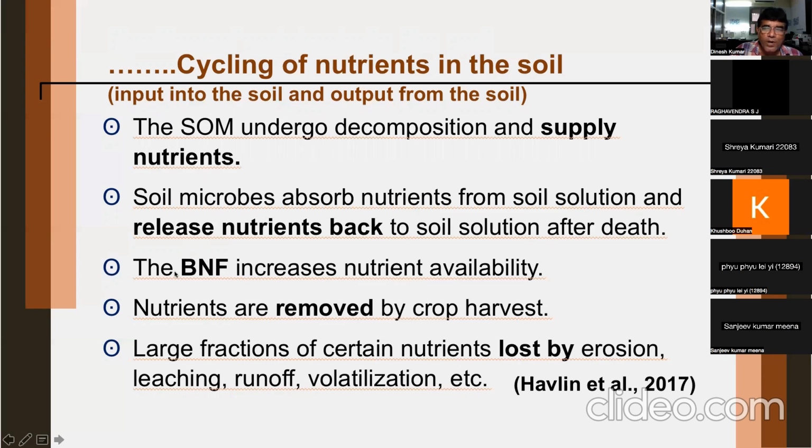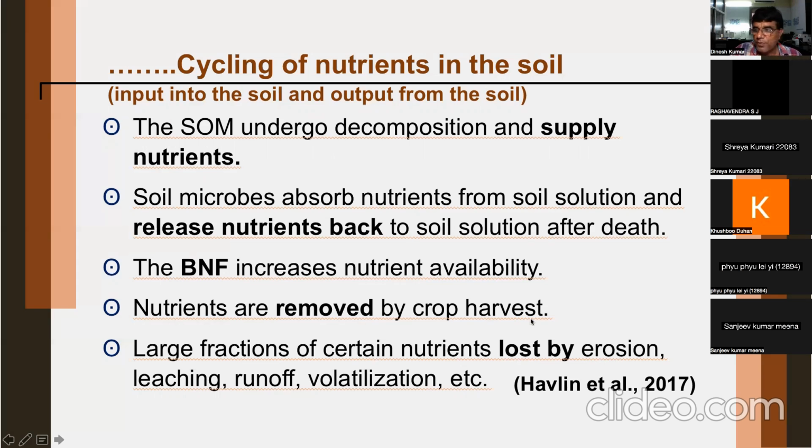This is an interesting point, a new point for you, that there may be some biological nitrogen fixation in the soil and certain nitrogen may leak from the root nodules and it can be part of the soil solution. And some of you might be knowing that almost 50% nitrogen is given to the soil or to the associated plants by the legume crops in one season, cultivated legumes or annual legumes.